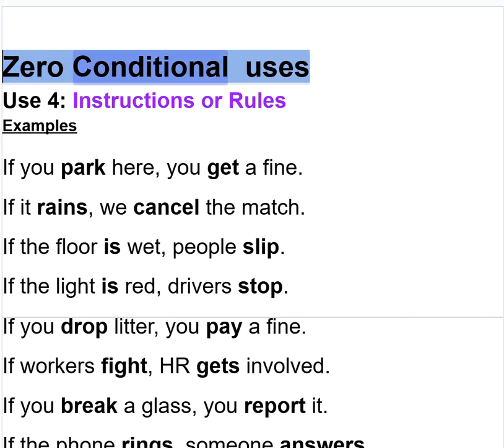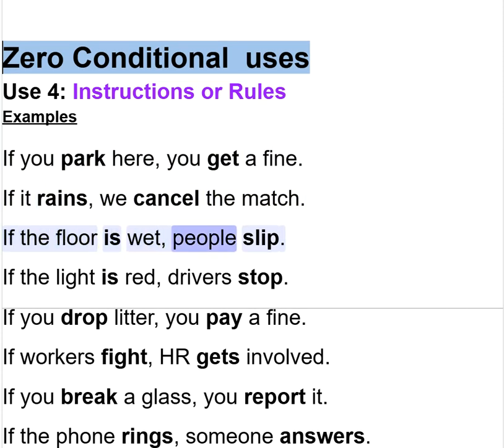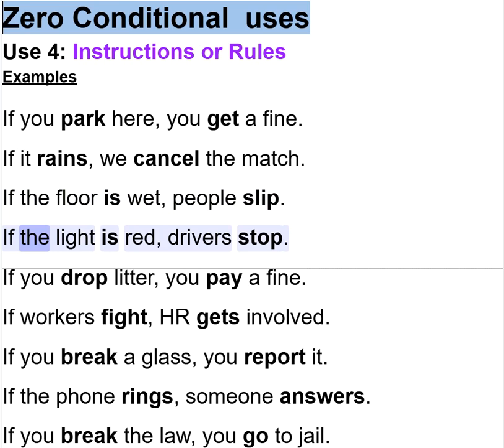Zero conditional uses. Use for instructions or rules. Examples: if you park here, you get a fine. If it rains, we cancel the match. If the floor is wet, people slip. If the light is red, drivers stop.